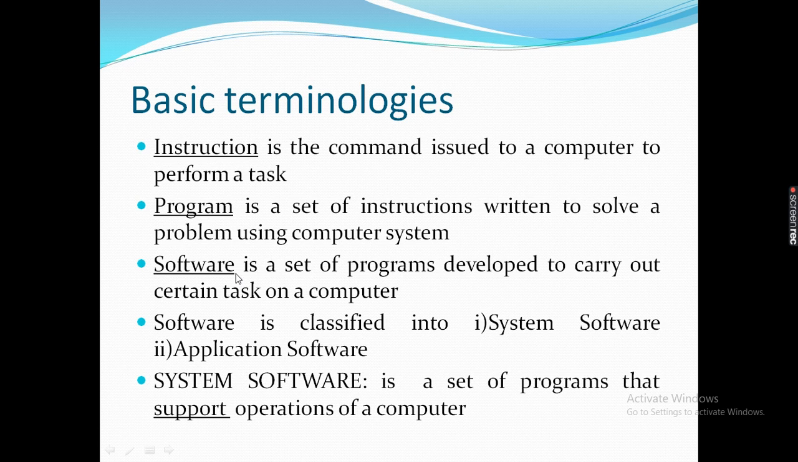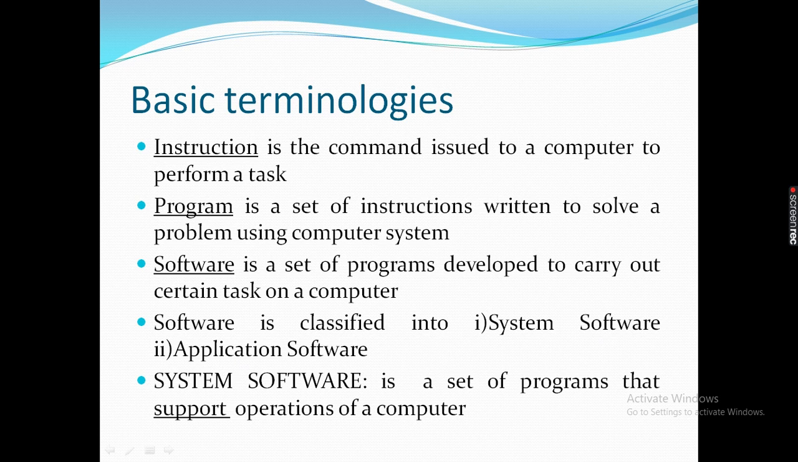Software. What is software? Software is a set of programs developed to carry out certain tasks on a computer. Software is classified into two types. First one is system software and second one is application software.